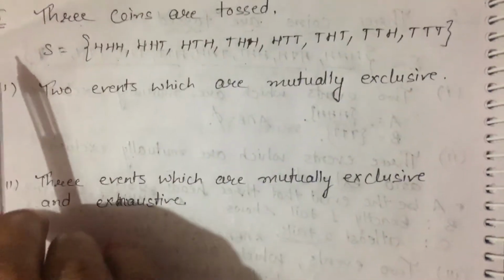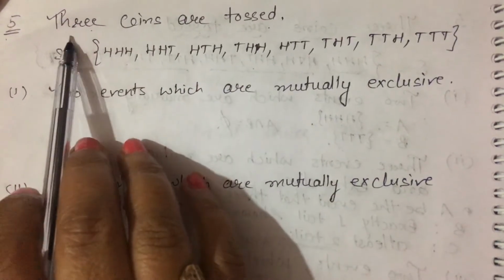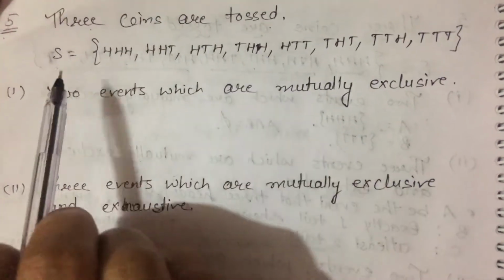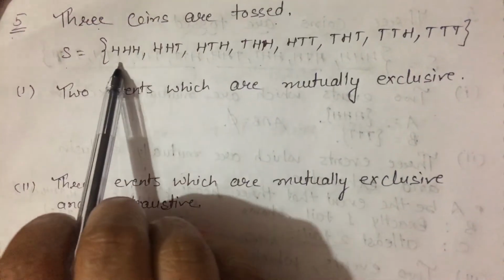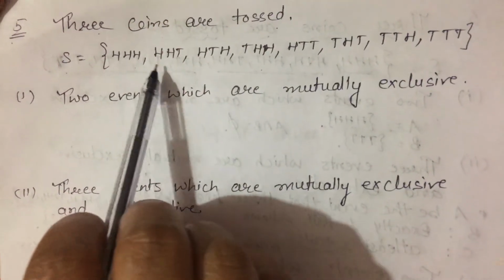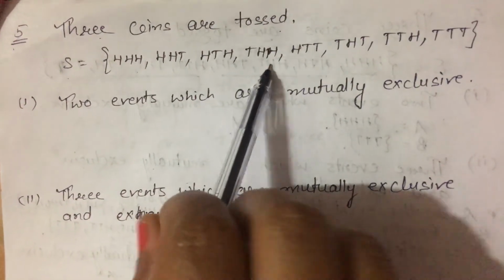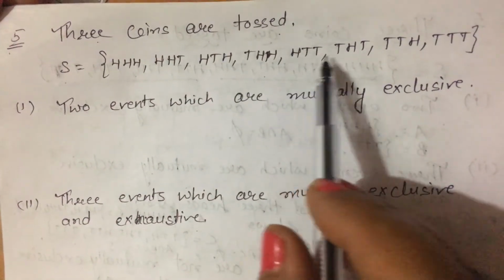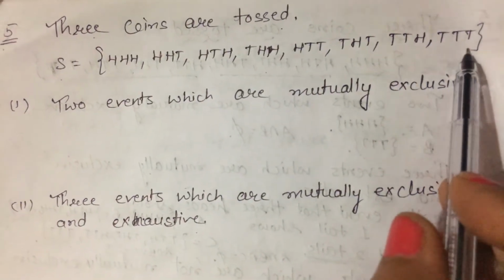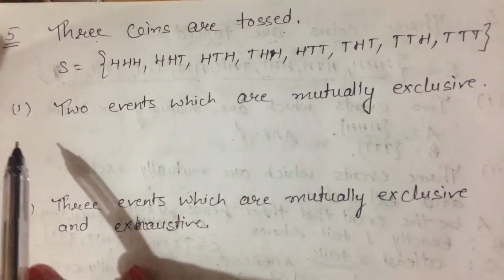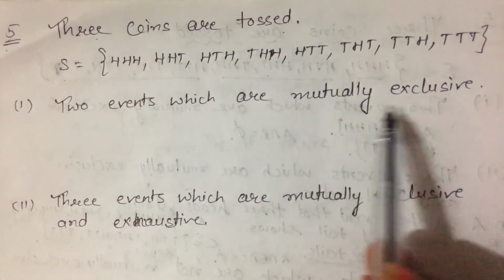Now question number 5 of the 16.2 exercise probability. 3 coins are tossed, where we know that if 3 coins are tossed, then the sample space is equal to HHH, HHT, HTH, THH and HTT, THT, TTH and TTT. So there are 8 cases, and in the first question we have to describe two events which are mutually exclusive.